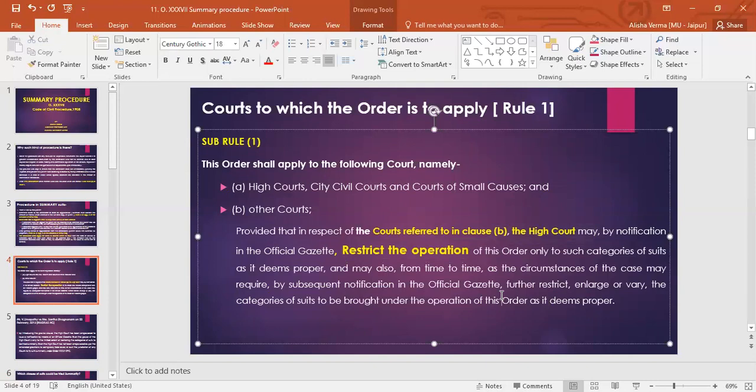For example, if the High Court feels that there is a court that falls in the condition of other courts, and for those other courts the High Court specifically passes a notification that this area is under these other courts' jurisdiction, and in this court a particular kind of suit will not be tried summarily, is not allowed to be tried summarily, then if there is any notification to that effect, it is effective from the point of view of that particular other court. Otherwise, each and every court is allowed to try these suits summarily.